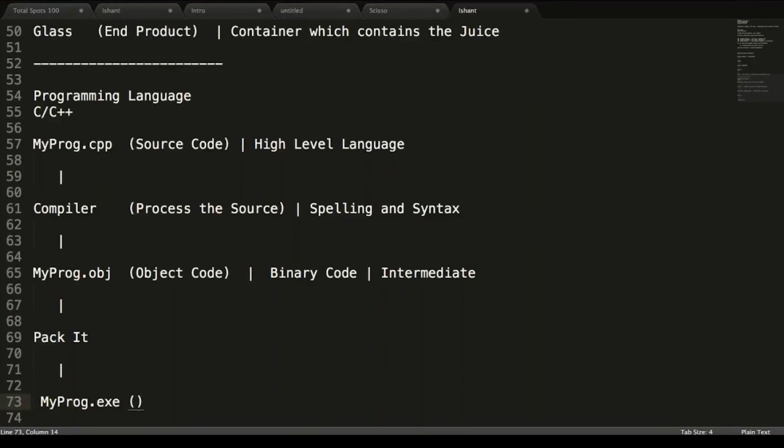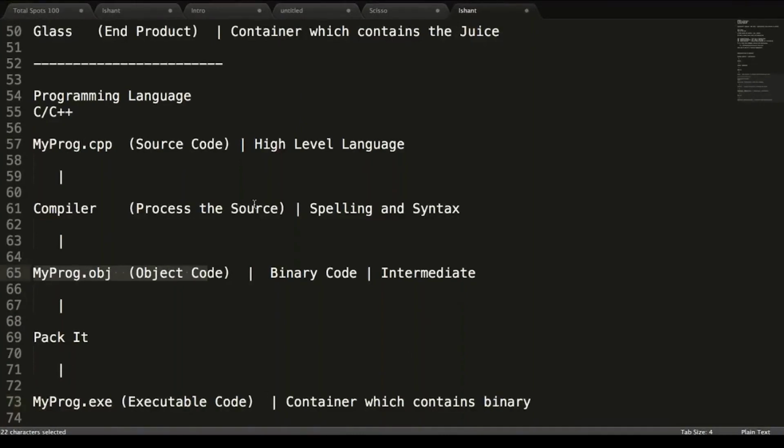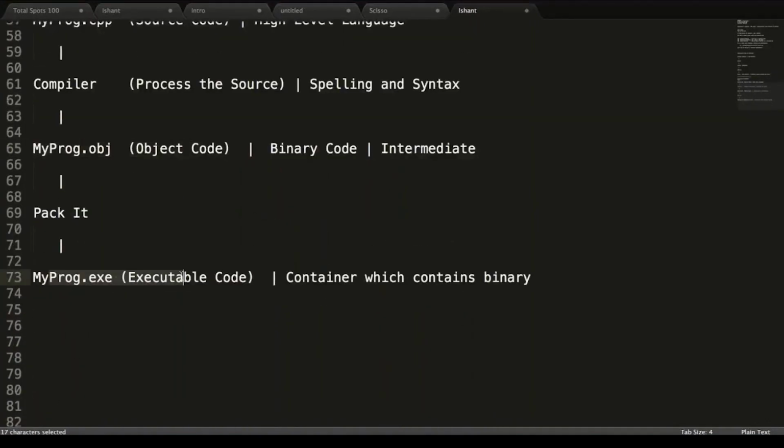And what you do, you pack it like myprogram.exe. Call this the executable code. So this is that program. You can say it's a container which contains binary. So what is binary? Binary is this intermediate code. We can consume this. So this is your end product, and we call this a software which can be consumed by the operating system. So what is this myprogram.exe? Myprogram.exe can be consumed by the operating system.